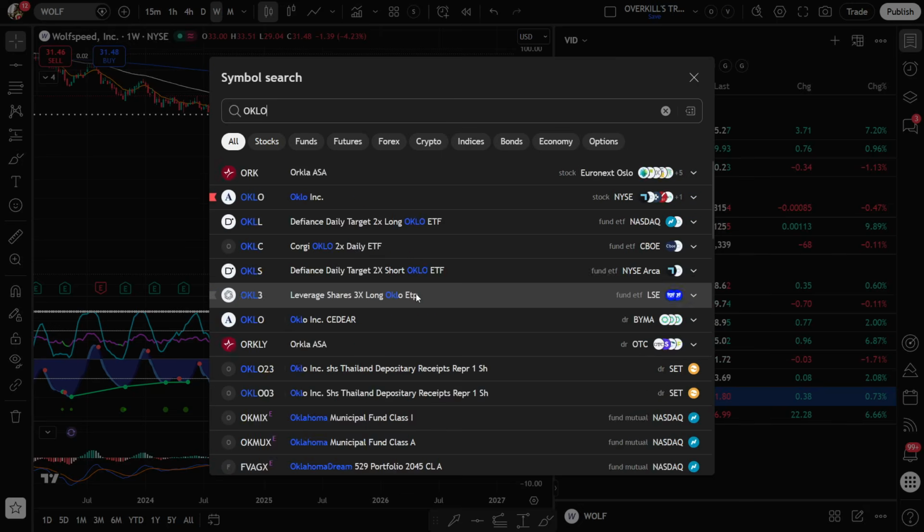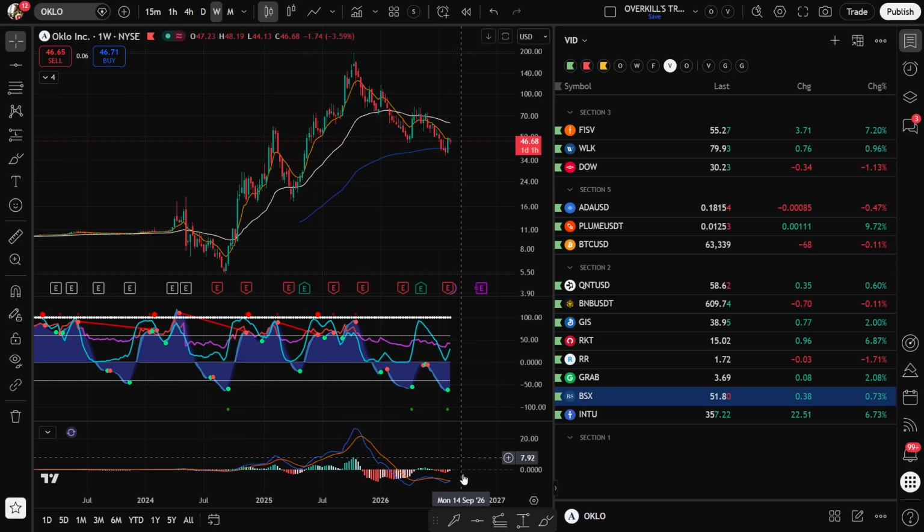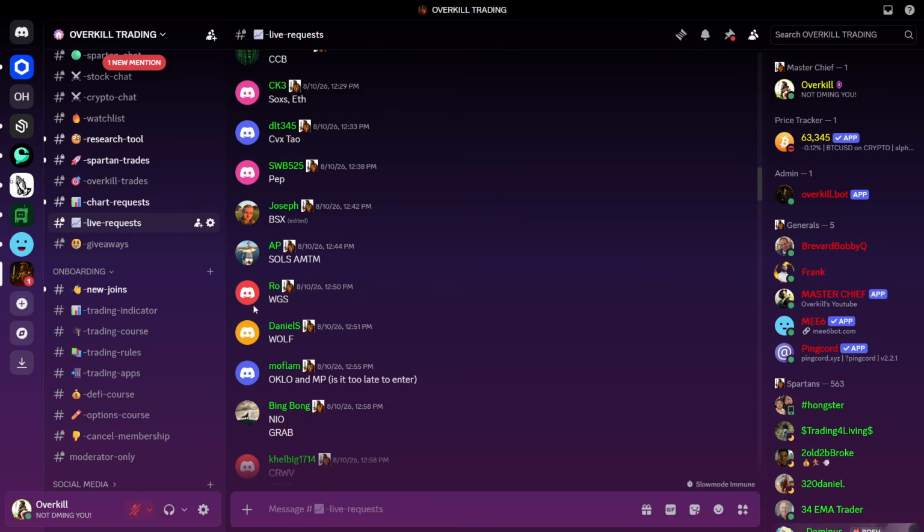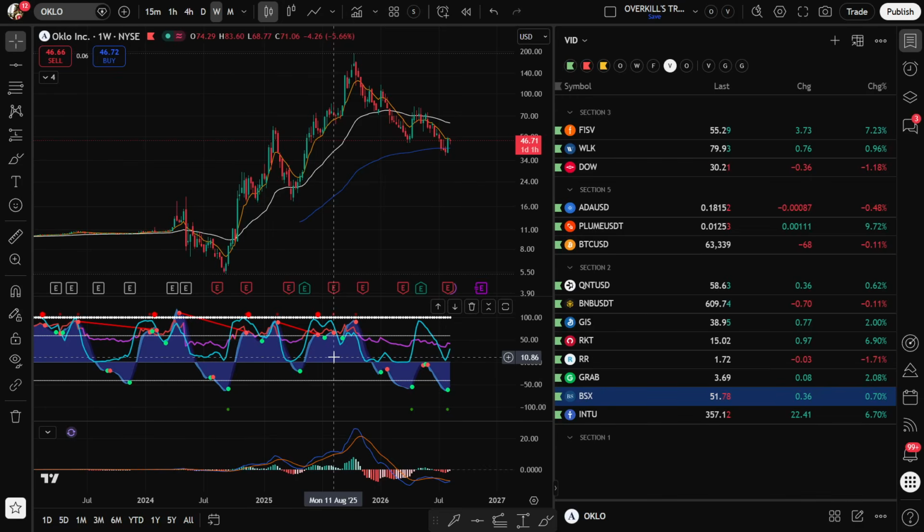OKLO. This is a nuclear energy company. It does have the signal. It is sitting right here on the 4-year, so we would be buyers of OKLO here according to the technicals. As long as the dot is green, we are going to remain bullish on that. We would be buyers here at these levels.